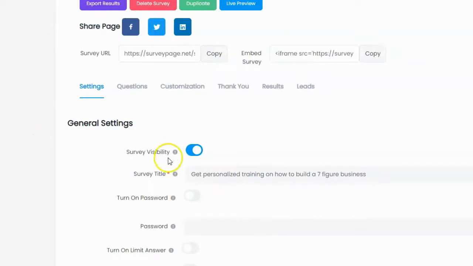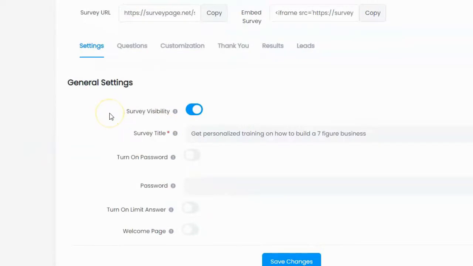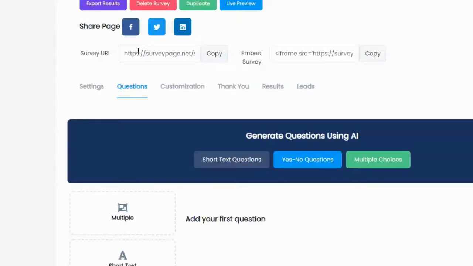So I've gone and I've entered my settings. I clicked on Save Changes, and I'm still on the settings page. I mean, common sense would have been for it to advance me to the next tab so I can continue filling out my settings, filling out my survey and creating it. But they don't. So I have to click Save Changes, and then I have to come up here and click Questions in order to continue. And that's super lame. It's a pain in the ass. And honestly, it's poor design. It's about as good a design as tooltips that don't work.